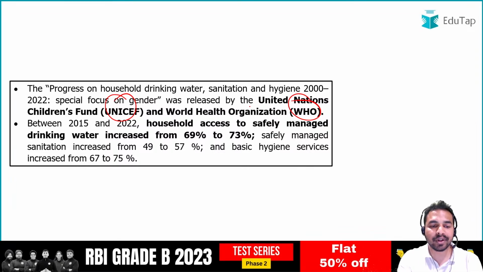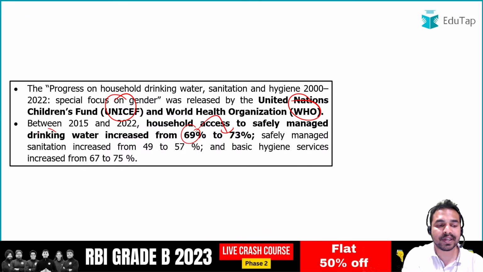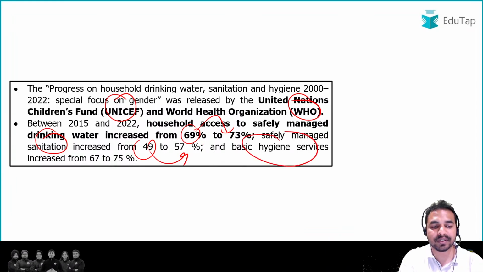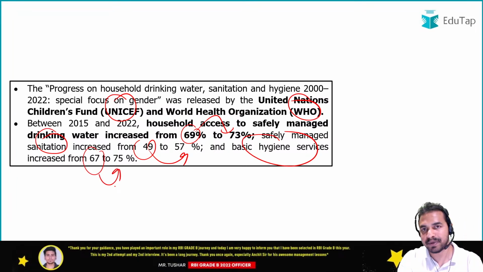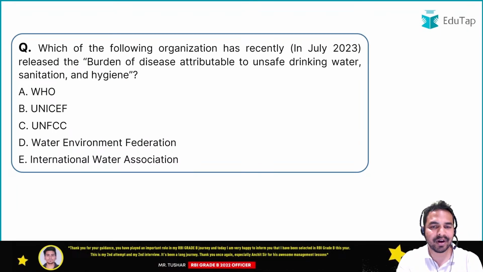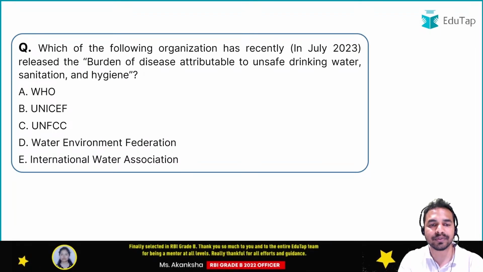जब हमने बात की safely managed drinking water की, it increased from 69% to 73%. When I talk about sanitation facilities, it increased from 49 to 57%. When I talk about basic hygiene services, it increased from 67 to 75%. And these are the right answers to this question. Absolutely right. All the people have given me the right answer. Well done guys. अब बढ़ते हैं अपने अगले question की तरफ.